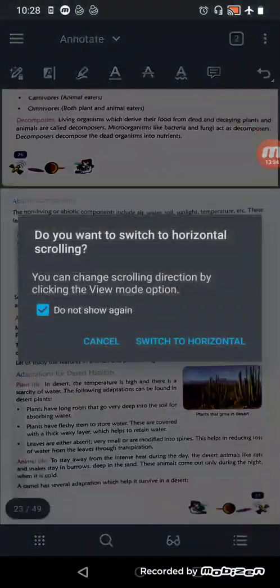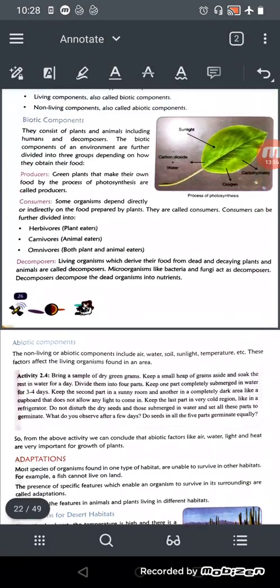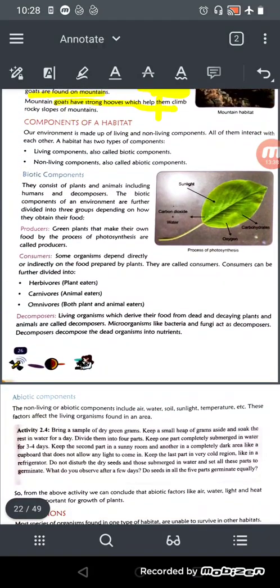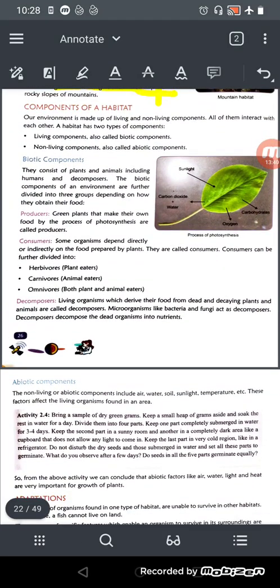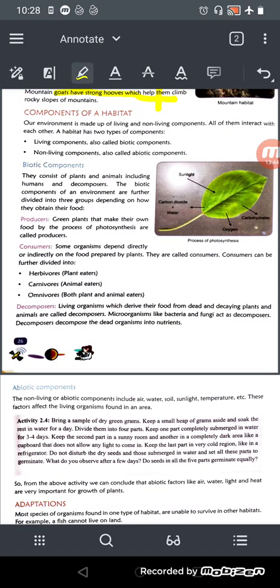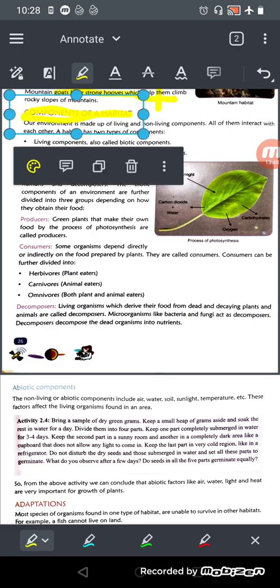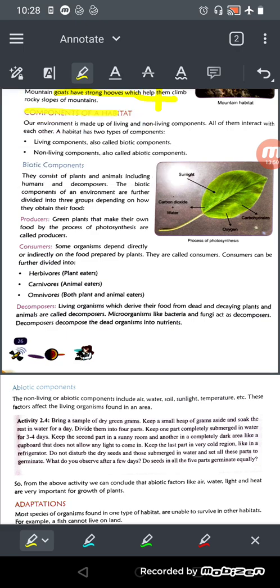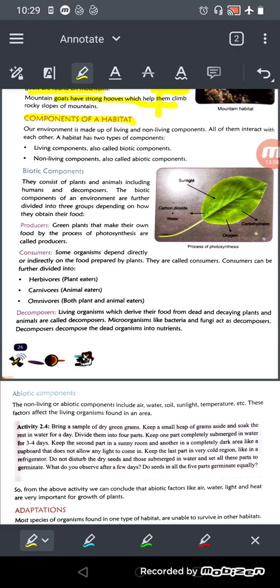Now we will learn about the components of a habitat. What are the components of the habitat? Our environment is made up of living and non-living beings. So the environment is made up of both living and non-living components.